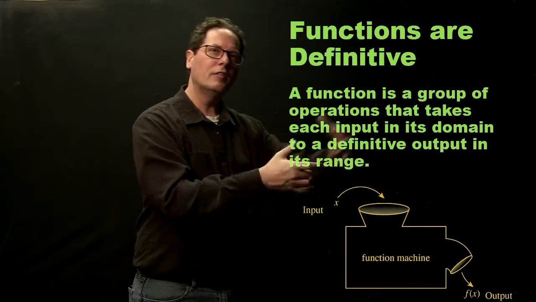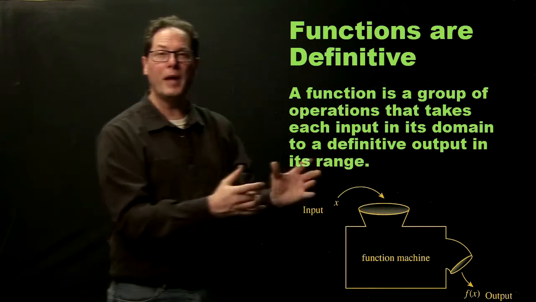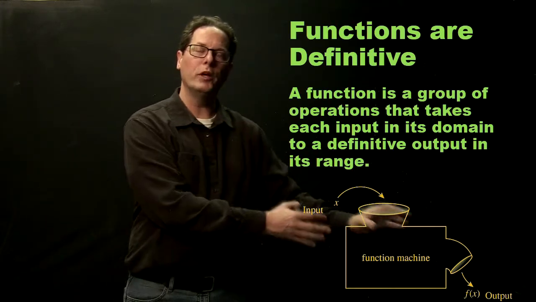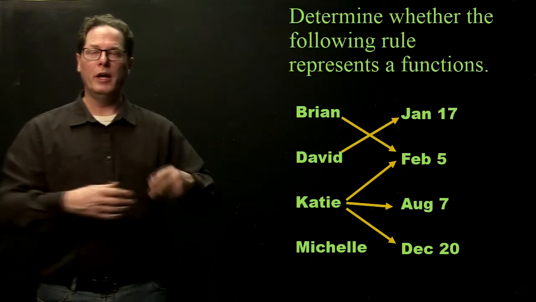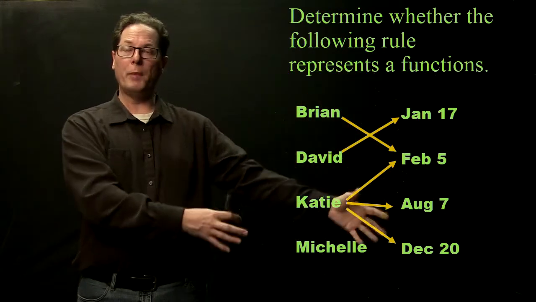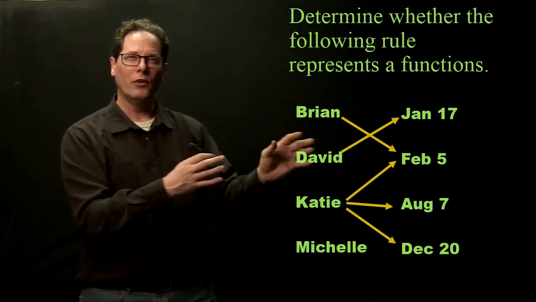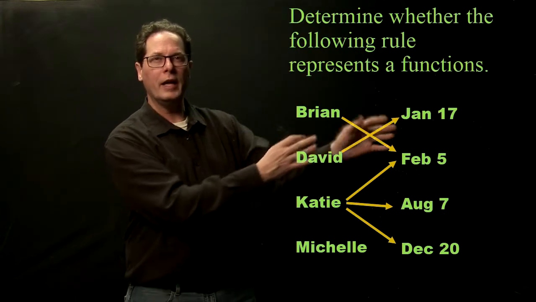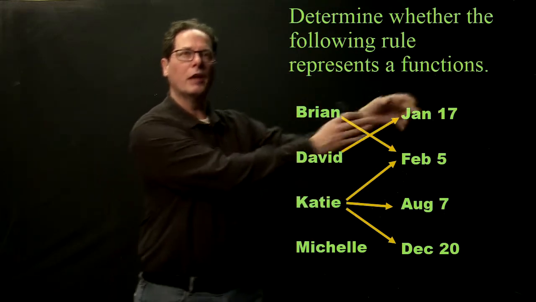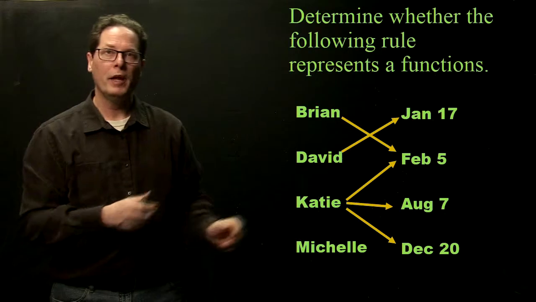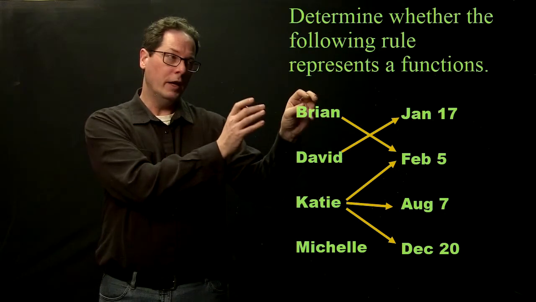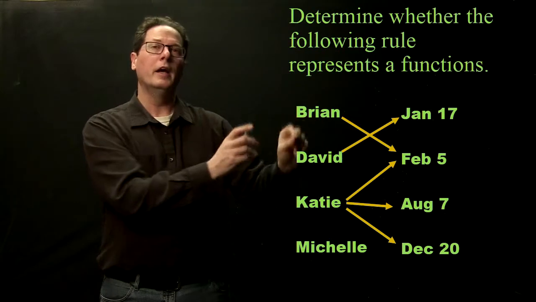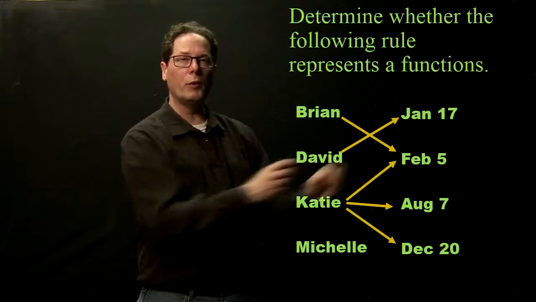Now the input, the set of things that we're putting in, we call that the domain. And the set of things that come out, we call the range. Let's look at this abstract example. Some people call this a correspondence or a relation. When we draw these little arrows, we're relating these names on the left to these dates on the right. Now, if you look, this relation does have some definitive answers. Brian definitively is associated with February 5th.